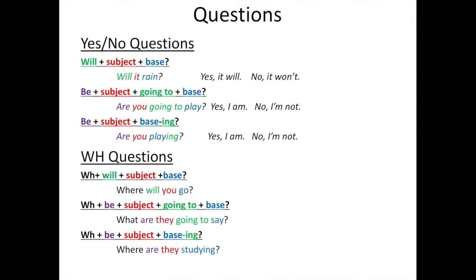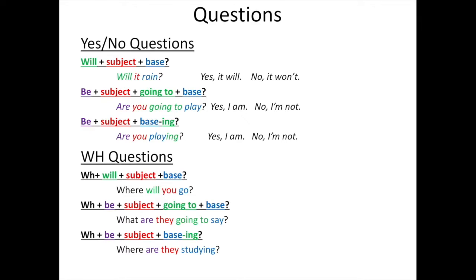And finally, to ask a yes or no question about the future using the present progressive, start with a be verb, followed by the subject, then the base verb plus ing. For example, are you playing? Yes, I am. No, I'm not.